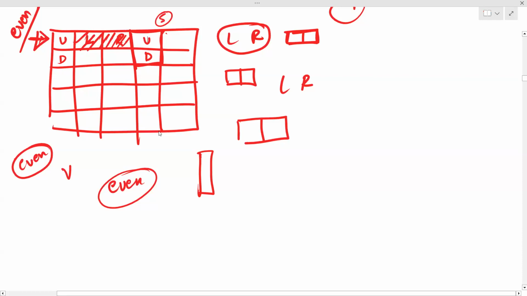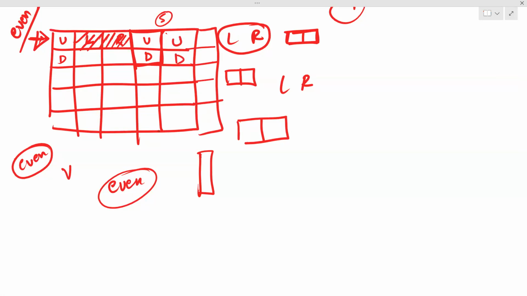You can unmute yourself, or maybe just write in the chat. Is this point clear? What about others? Yes, no, anything? If n is odd, then only it is. No. If n is even also, let's take n as even. Let's add one more row here. Okay, one more column here. Is it okay? Now m is even. Okay. So now also you cannot have this u and d here.